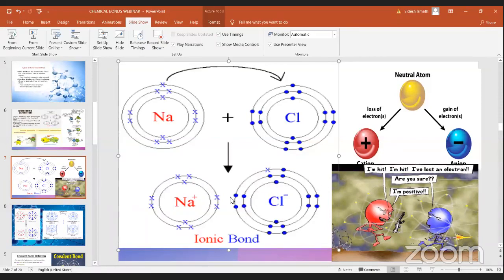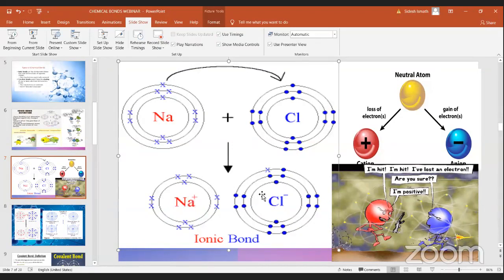It's giving, so sodium is positively charged. Sodium has 11 electrons. Here sodium has given 1, so 1 is missing. So sodium is becoming Na plus. This is known as cation.